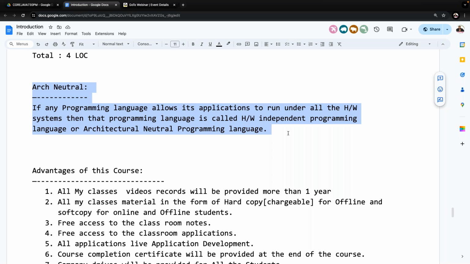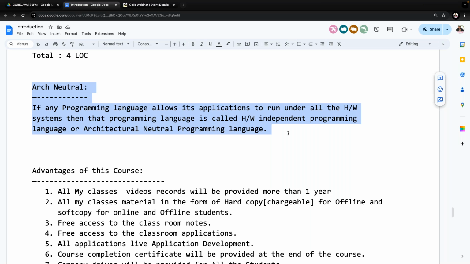Tell me, what is the meaning of simple programming language? Less execution time, less memory, less power consumption. What is the meaning of tight coded? Less instructions, more implementation. What is the meaning of architectural neutral? Able to execute the program under all the hardware systems.